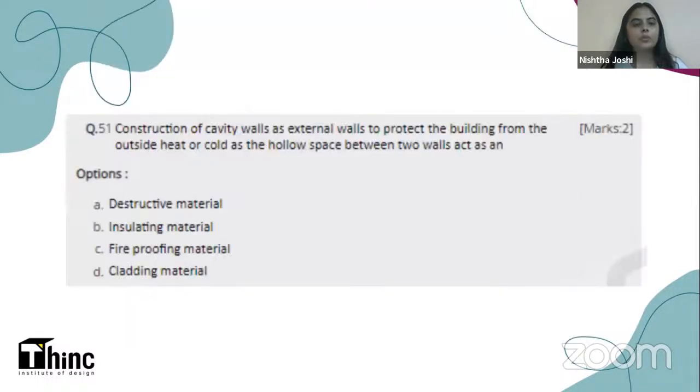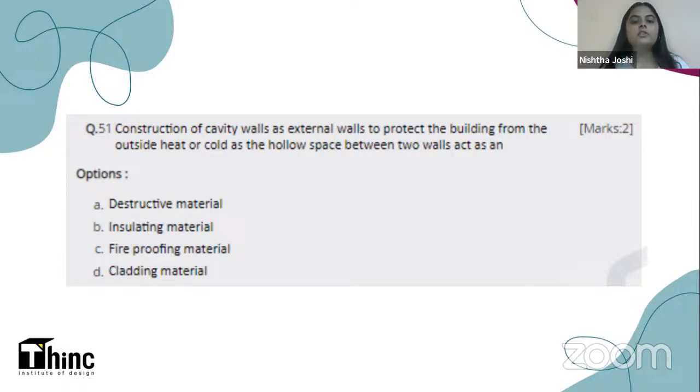So I'll go to the next question now. Here we're talking about cavity walls. I hope you all are aware of cavity walls. These are walls that help in a particular activity or particular feature in a building. Construction of cavity walls as external walls to protect the building from the outside heat or cold, as the hollow space between two walls acts as an.